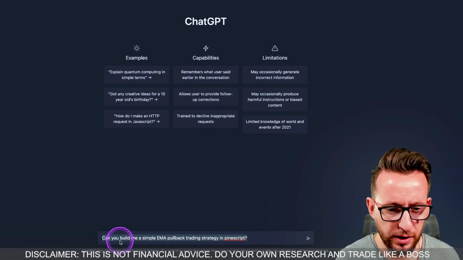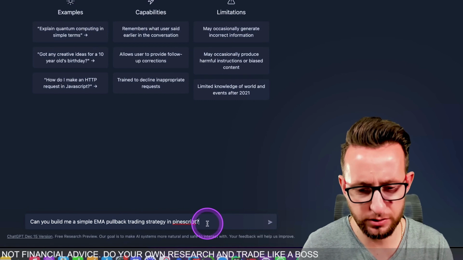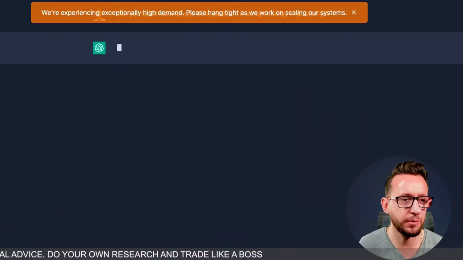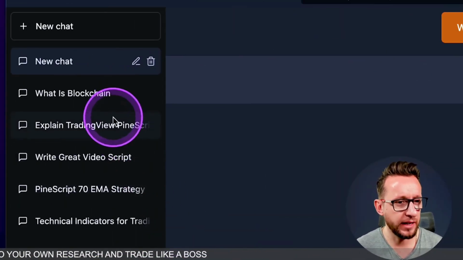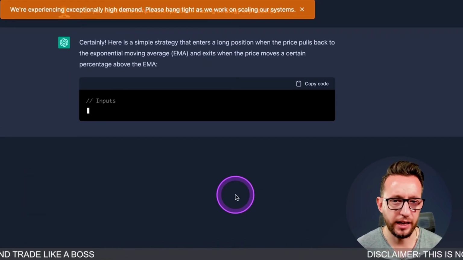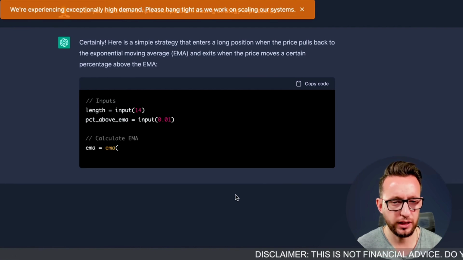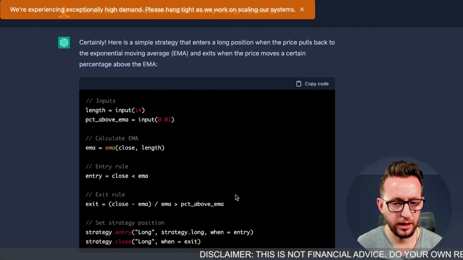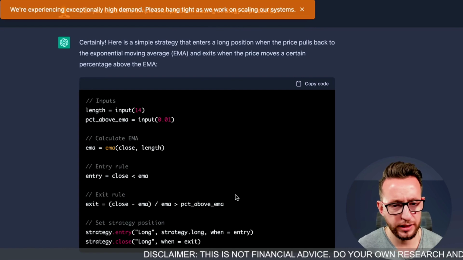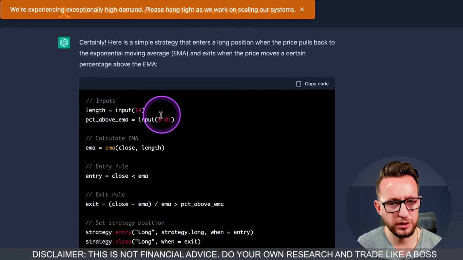Okay, so I've typed in the question, can you build me a simple EMA pullback trading strategy in PineScript? Now, I haven't run this before, so we're going to see what actually happens. As you can see, I've actually added a couple of questions already here, and it's going to give us an explanation, and then it's going to tell us how to build that actual trading strategy. Okay, this is a long only strategy that is built for us. As you can see, it's built us a strategy with a 14 length.